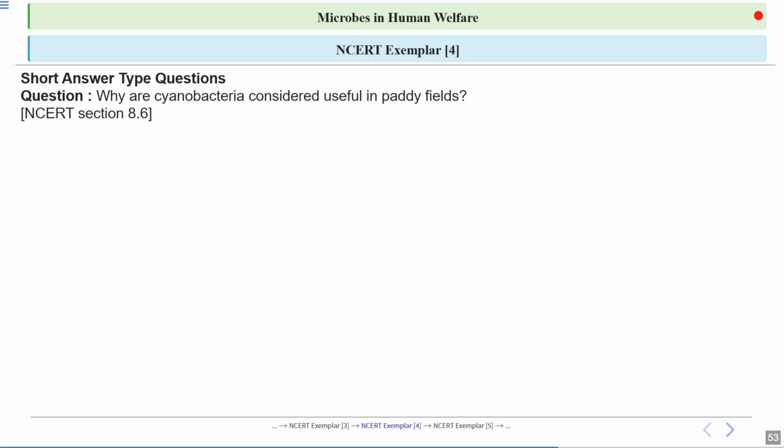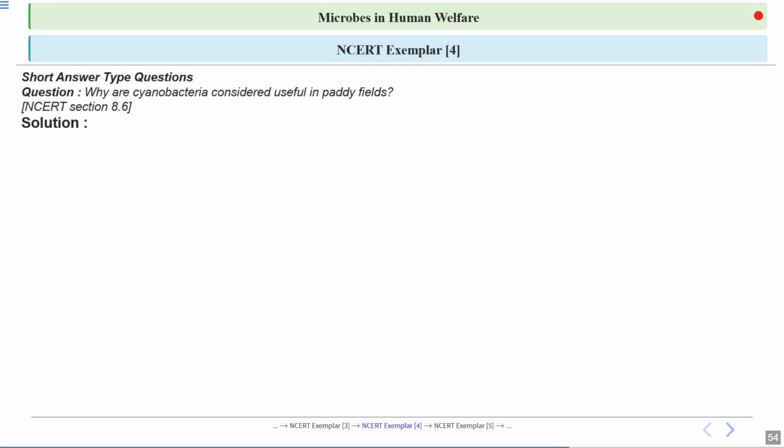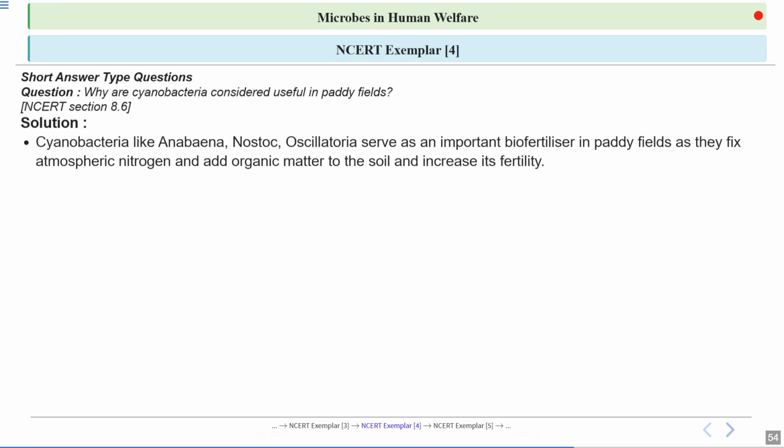Now, why are cyanobacteria considered useful in the paddy fields? Okay, let's have a look at the answer. Cyanobacteria like Anabaena, Nostoc and Oscillatoria act as important biofertilizers in paddy fields. They can fix atmospheric nitrogen and can add organic matter to the soil, which increases its fertility. This is why they are so valuable for rice farmers.